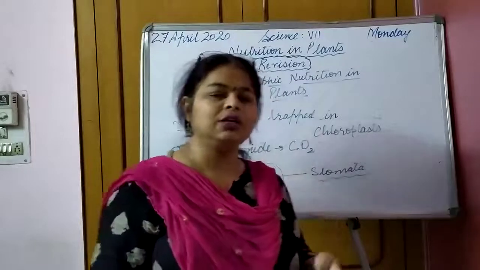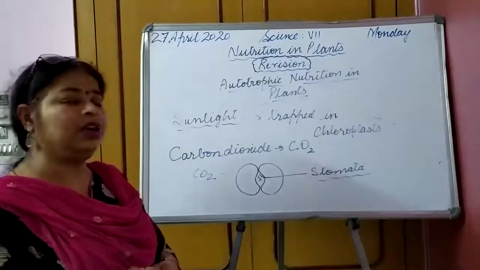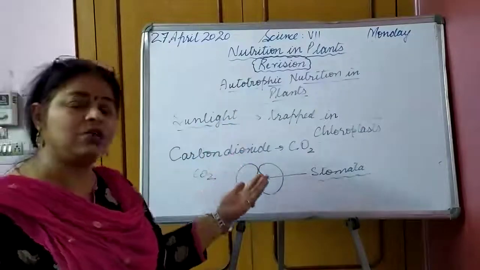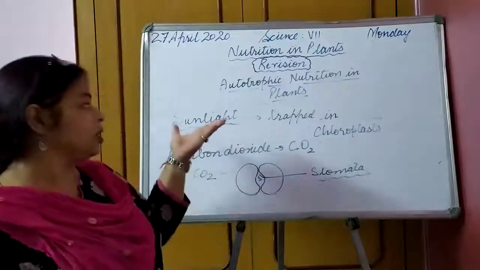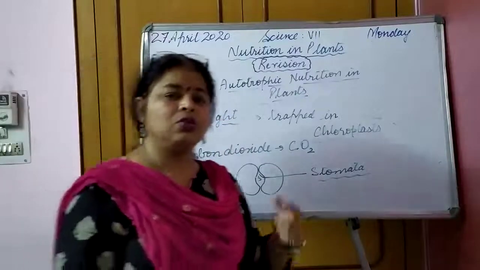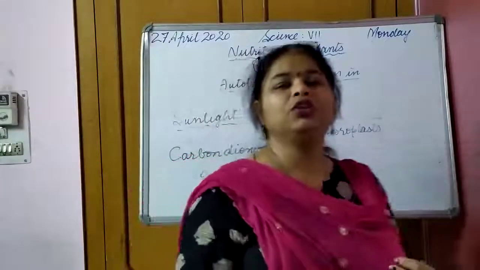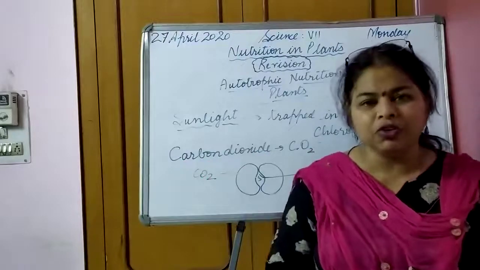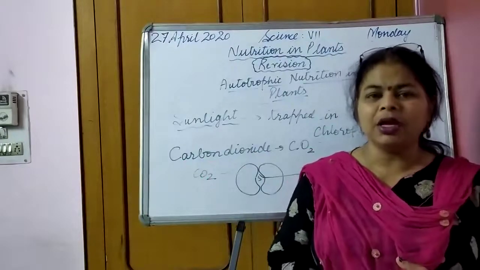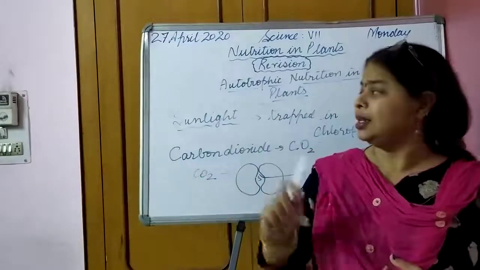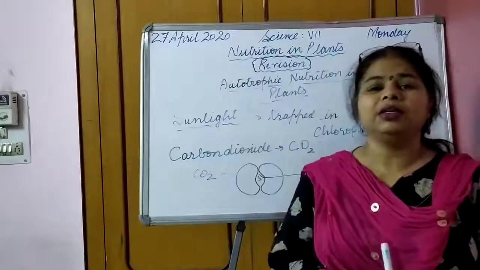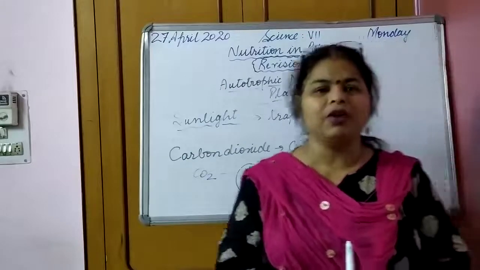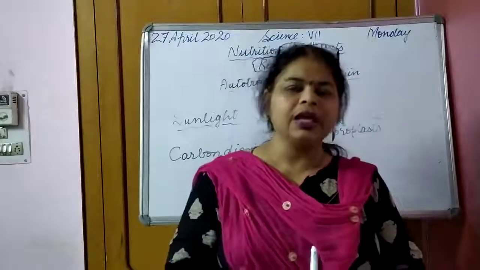So what did you learn today? Different types of nutrition, and the conditions required for autotrophic nutrition. Today's work is, first, to define nutrition. Second, how many types of nutrition are there, define them and give examples. And the third question is, what are the different conditions required for photosynthesis? Explain.